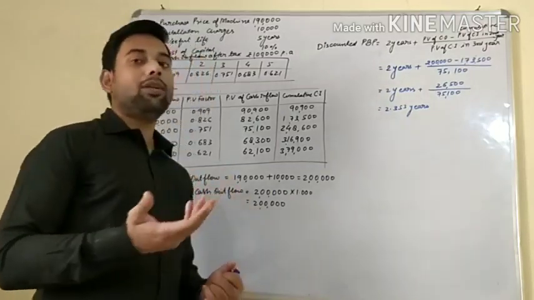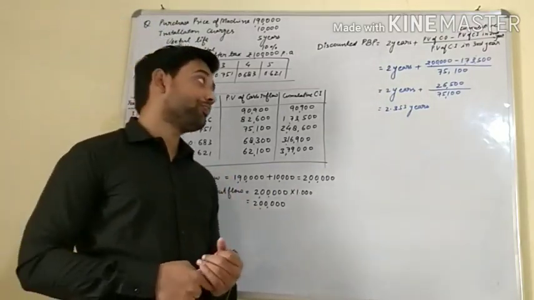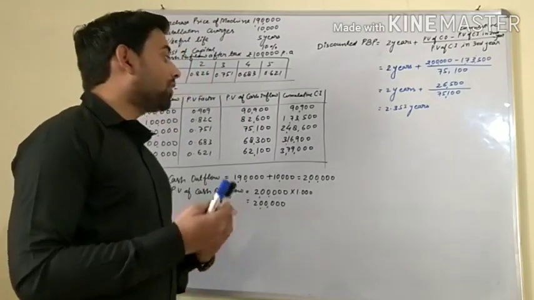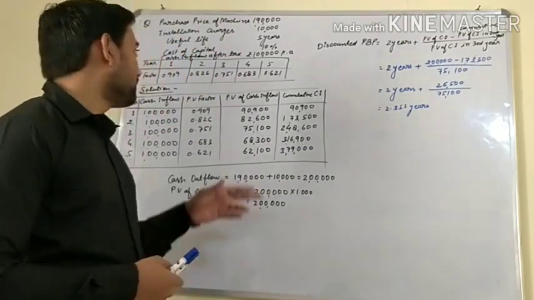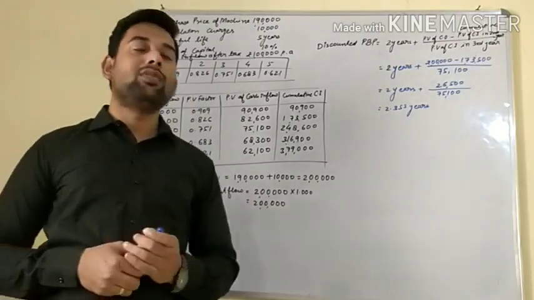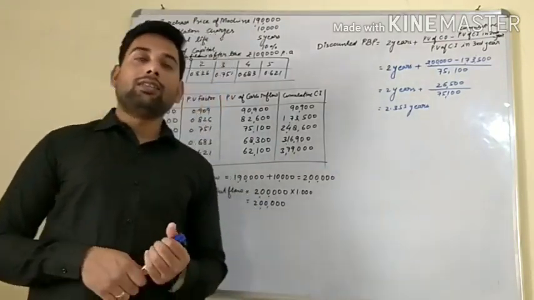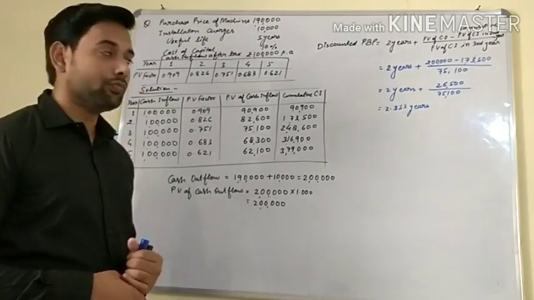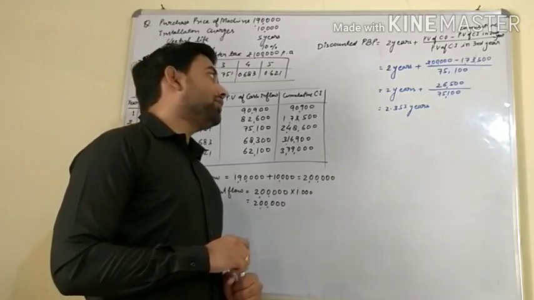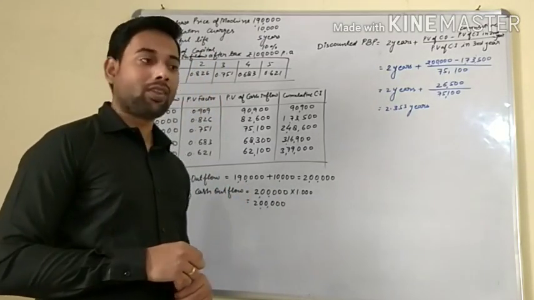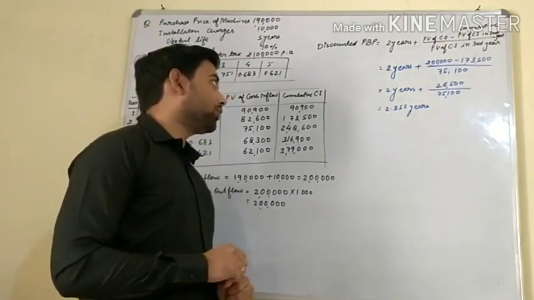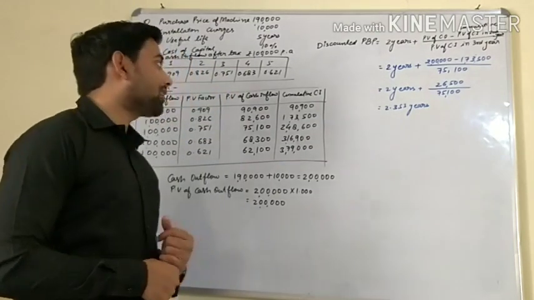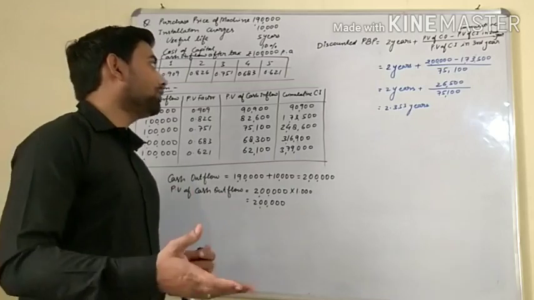What are the merits and demerits of discounted payback period? Merits. The first merit: now we are considering the time value of money. It means we are taking the present value of the particular cash inflow. The second merit: easy to understand and calculate. And third, it is based on cash inflows rather than on accounting data.